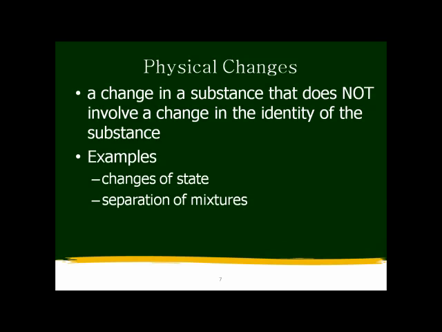One is that a physical change involves a change of state. We're going to talk about the different types of changes of state in a second, and this actually comes from Chapter 11, Section 1. And physical changes are also a good way to separate a mixture. Chemicals, such as a compound, can only be separated with a chemical change, but a mixture can be separated by a physical change. We're going to look at the separation of a mixture in a model in class.